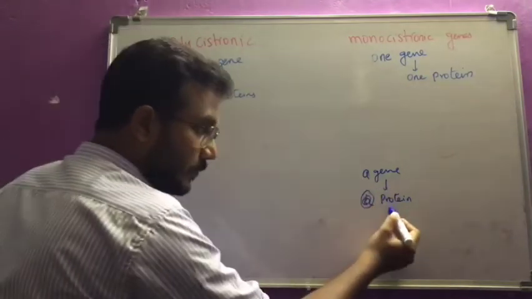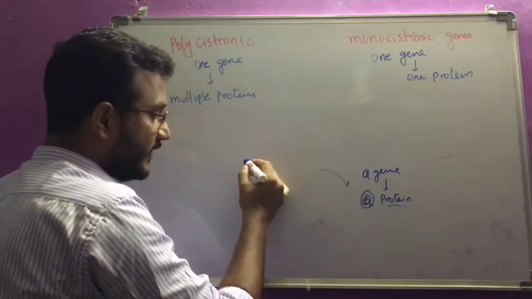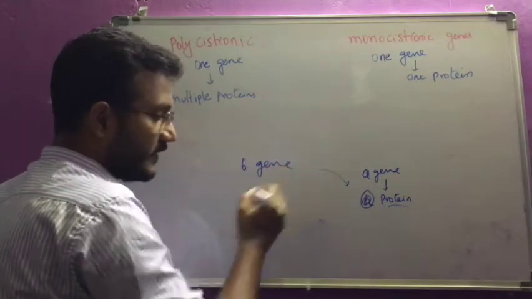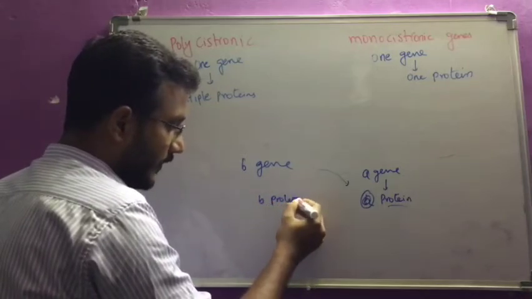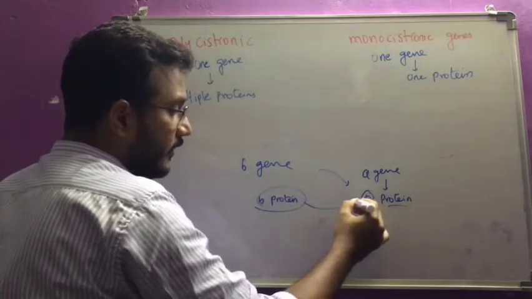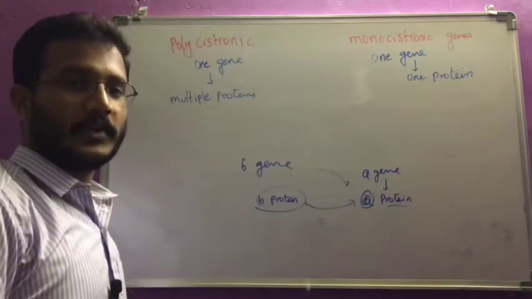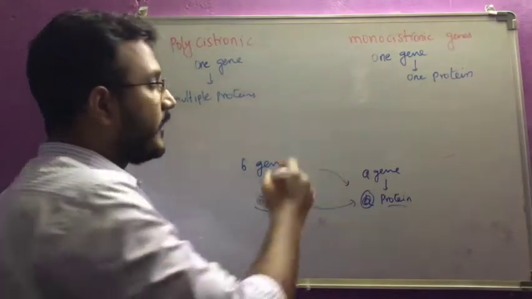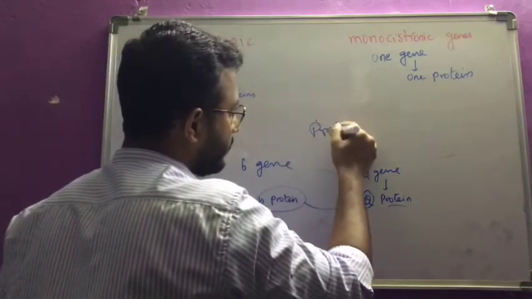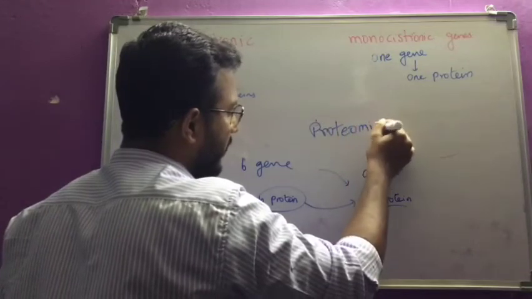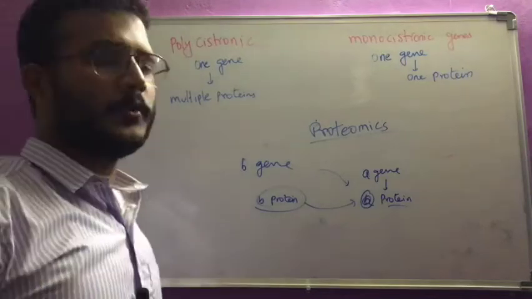So whether to produce this protein or not will sometimes be regulated by another gene, or by another protein, B protein. This protein will regulate the synthesis of this protein. All this we can call proteomics: the extensive study of the proteins present in a body.